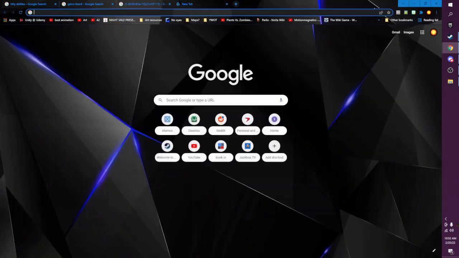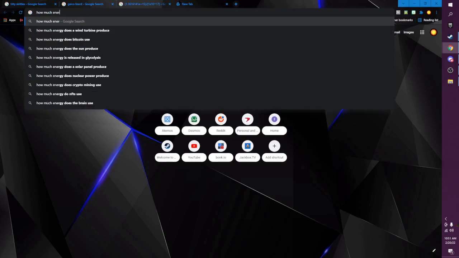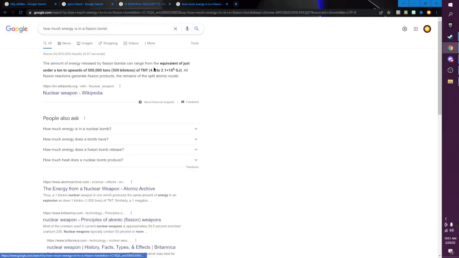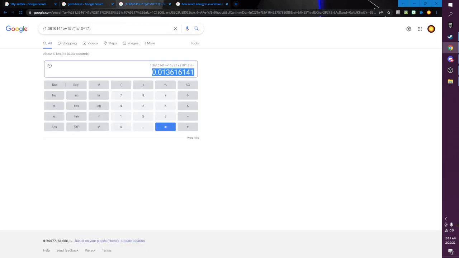Wait, thermonuclear bombs are the really big ones made of hydrogen. I'm going to figure out how much energy is in just a regular nuclear bomb, in joules. 4.18 times 10 to the 15 joules.